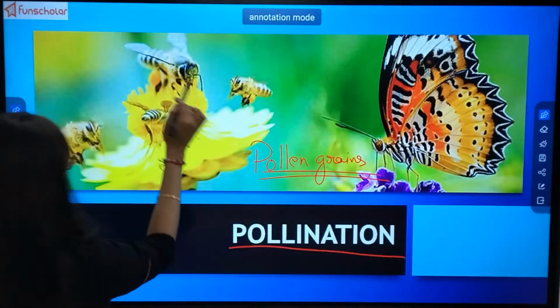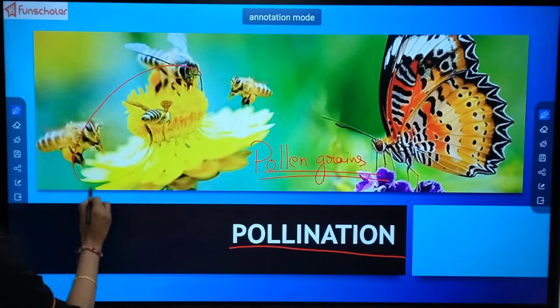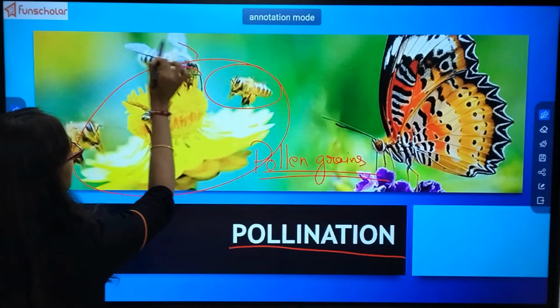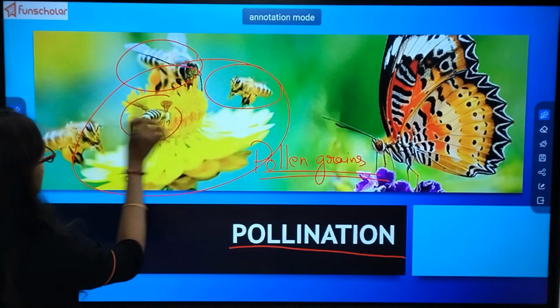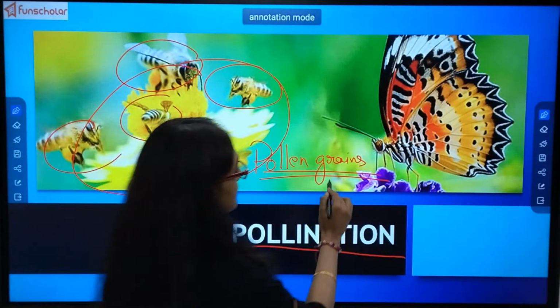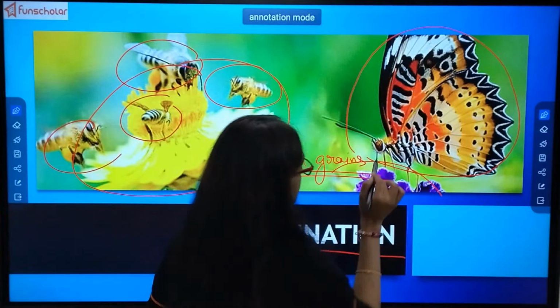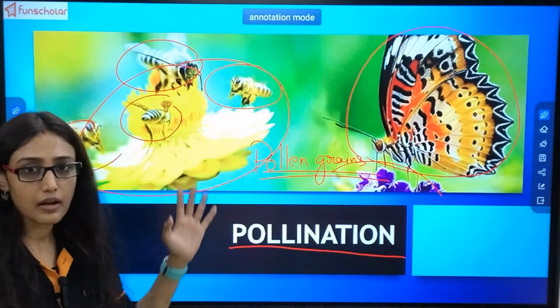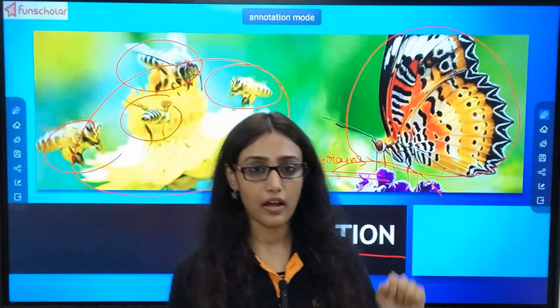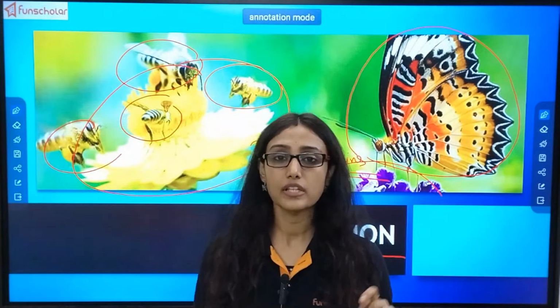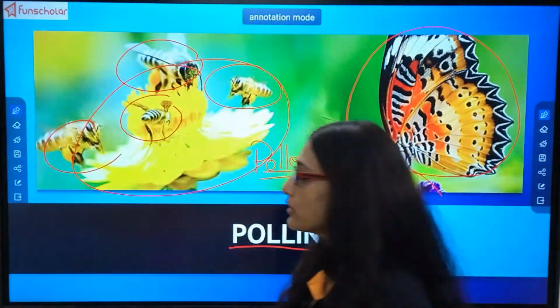Here you see a beautiful yellow flower on which bees are coming and sitting. See another flower where a butterfly is sitting. So why do insects come and sit on the flower? This is the main question with which I am beginning today's topic.